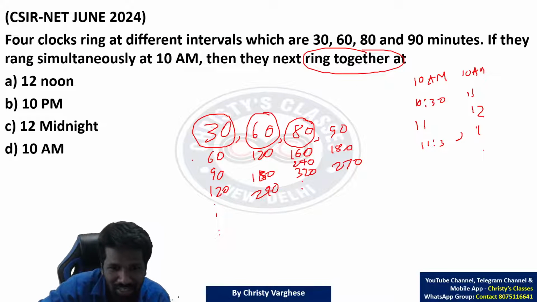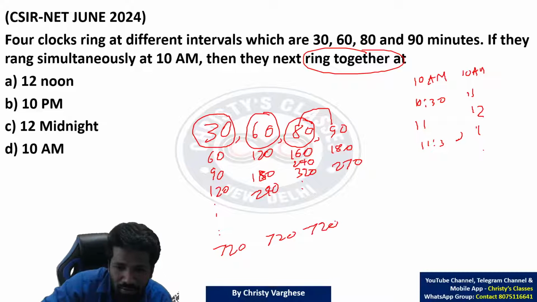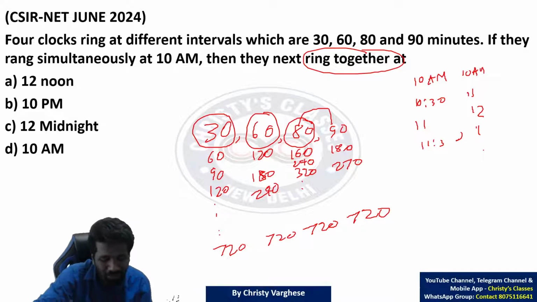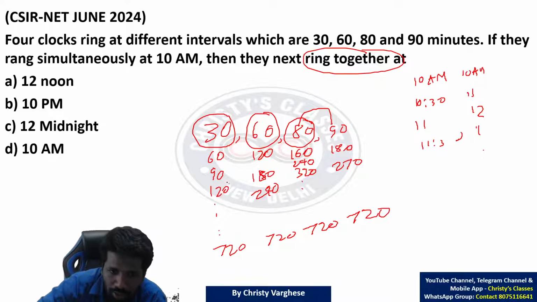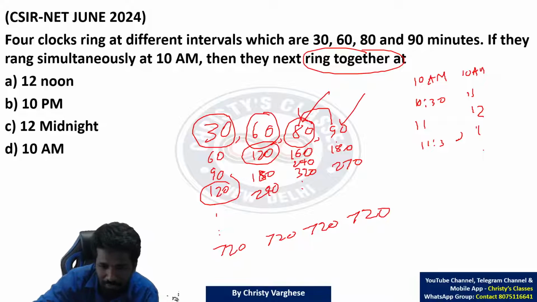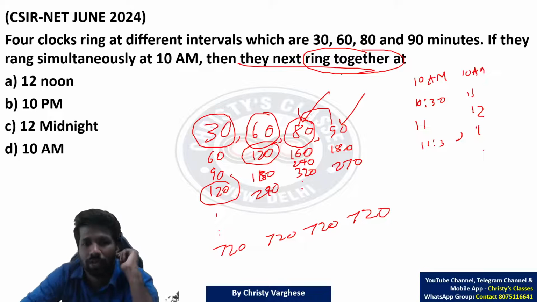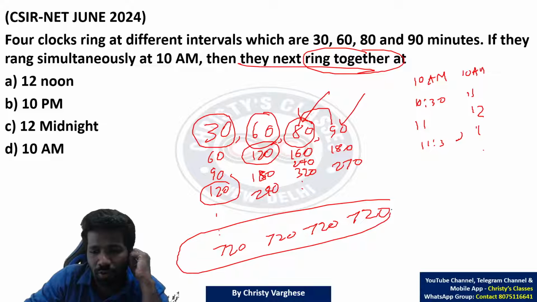Now I am just saying that iska common multiple, if you trial and error and find it also, 8 into 9, 72. So 720 will be the common multiple. 720. All the bells will ring at 720 together. उसके पहले एक भी multiple नहीं है, which is common to all four. Look at it. 120 is there for these two, but not for 80 and 90. All four should ring together, na? That will be after 720 what?